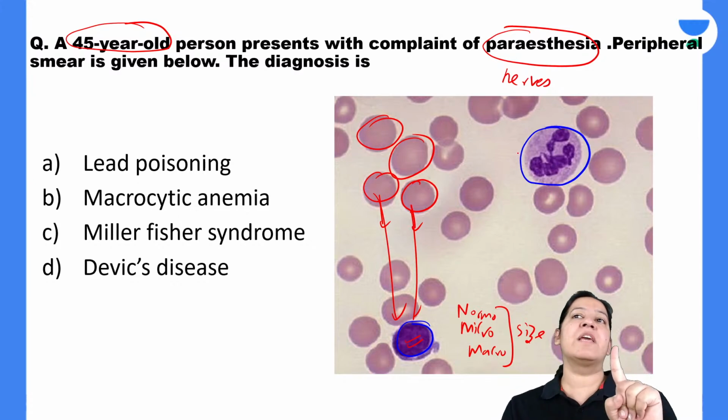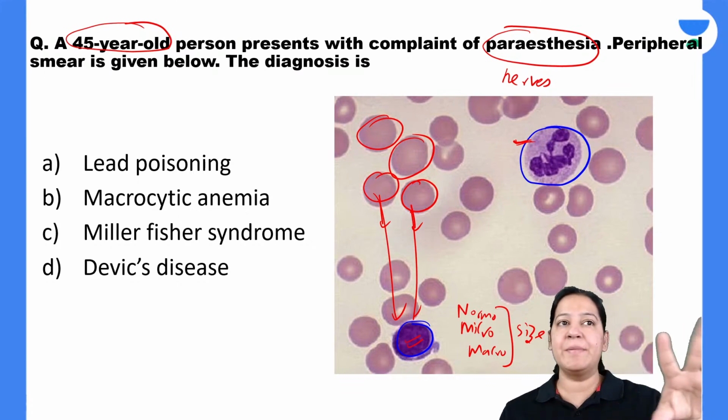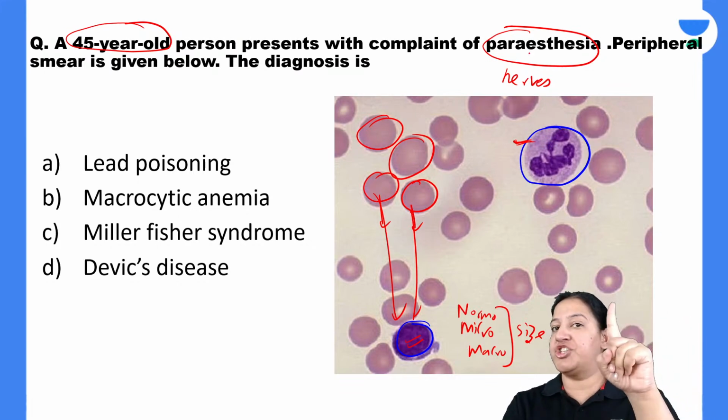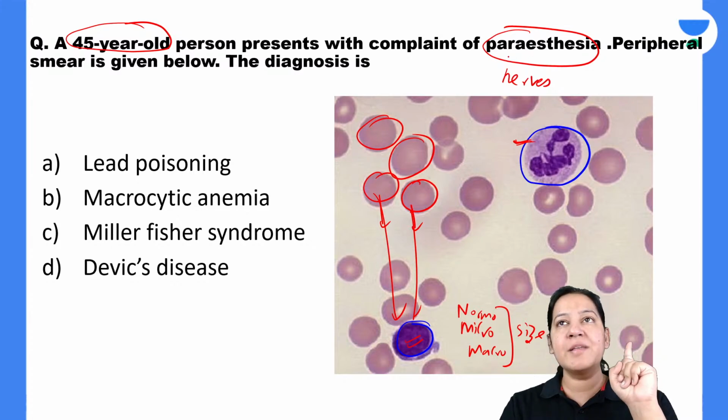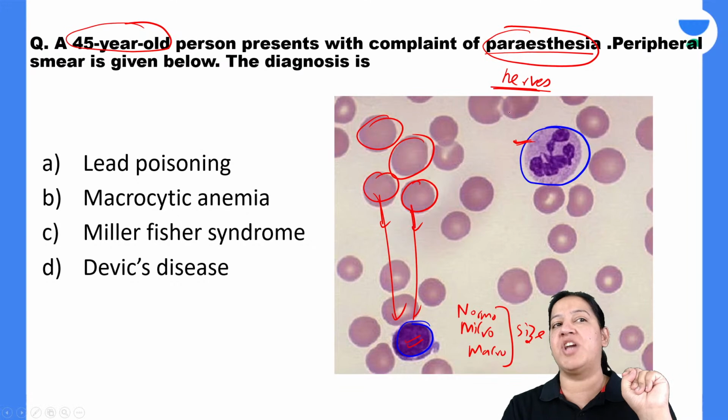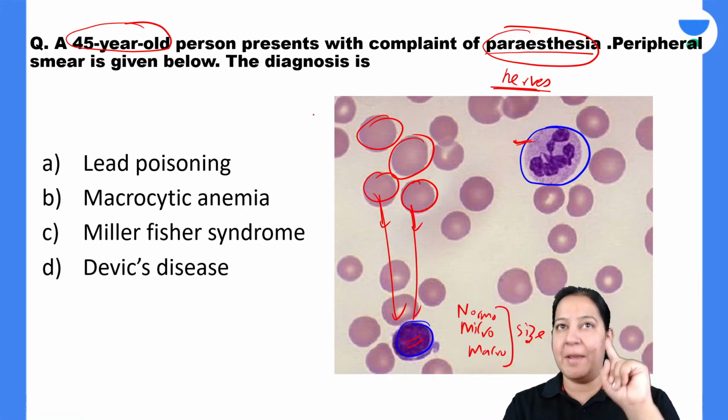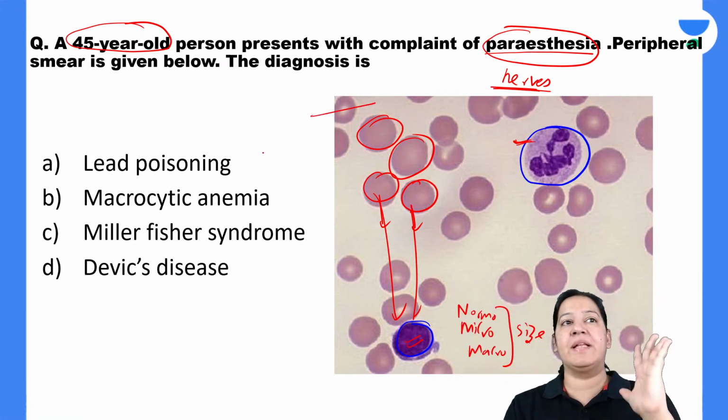But a neutrophil is given to you. So some abnormality in the neutrophil is there. So what is the abnormality in the neutrophil and what is the abnormality in these RBCs? And there is one clue in the question: there is a problem in the nerves. The patient is presenting with paresthesia. Based on these findings, the image and the clinical complaints,